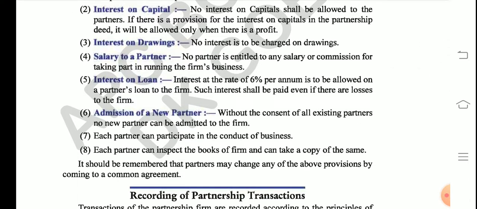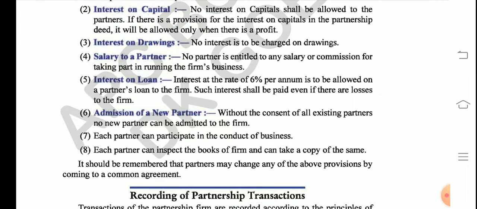Then point number 6 says admission of a new partner. I had already told you about this: all the partners have to give consent while admitting a new partner. If any one partner denies it, says no, the new partner cannot join, the new partner will not join, no matter what. Then point number 7 says each partner can participate in the conduct of the business. We already know that each partner has the right to participate in the affairs of the business.